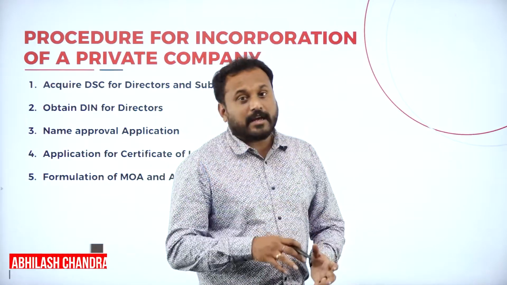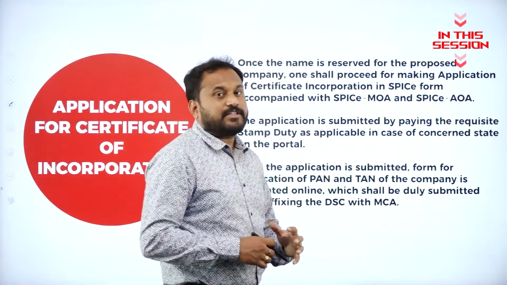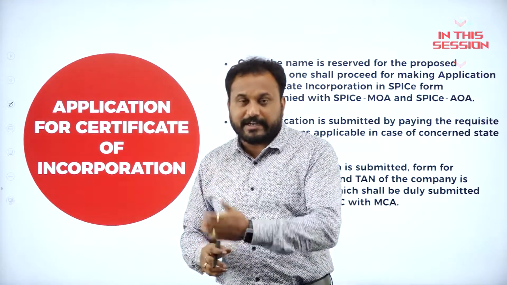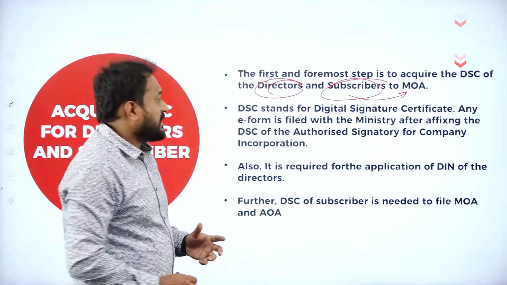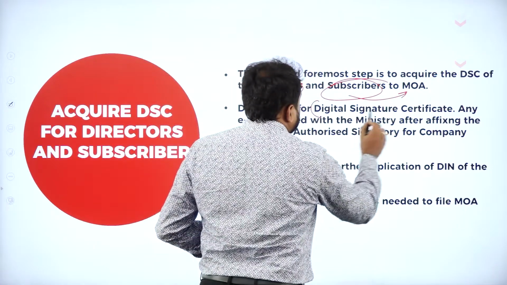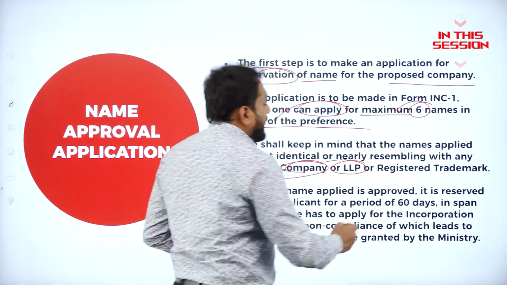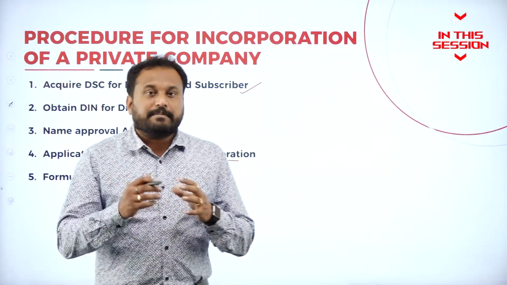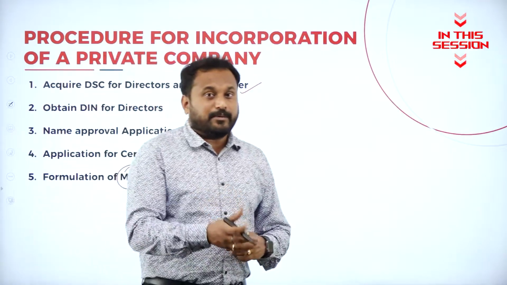As well as how a business corporation can be converted, the incorporation certificate is something you need to start a private company. When it comes to DSC, it stands for Digital Signature Certificate. You will get limited liability partnership or registered trademark. If we understand the memorandum of association and article of association, why we require.